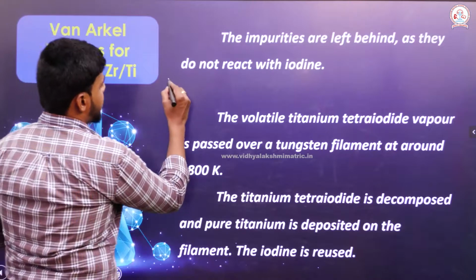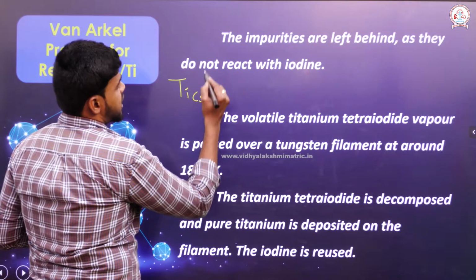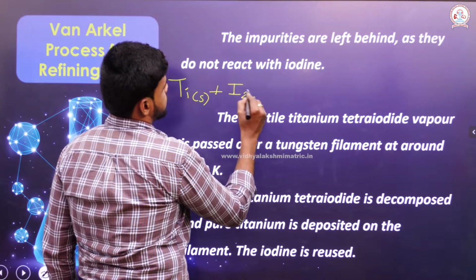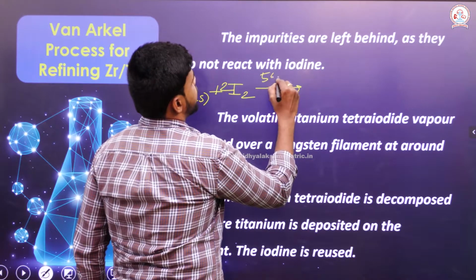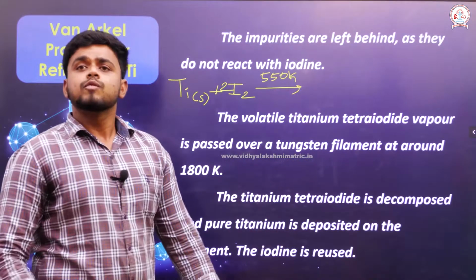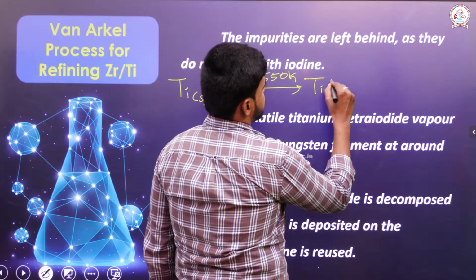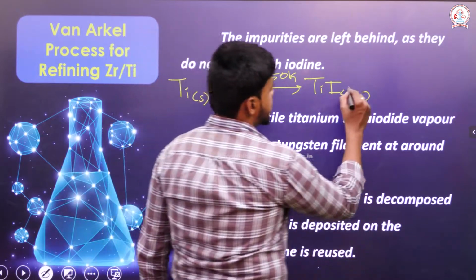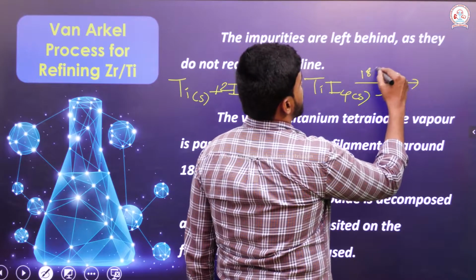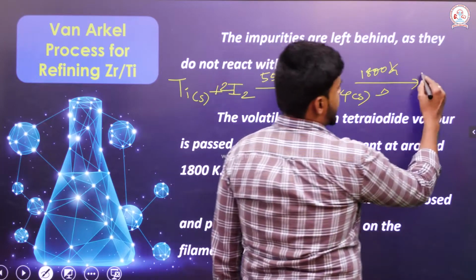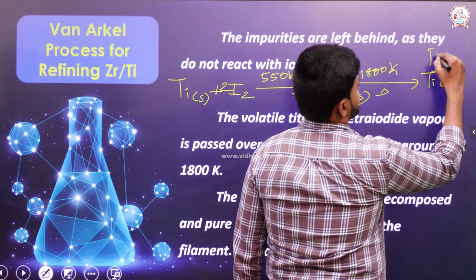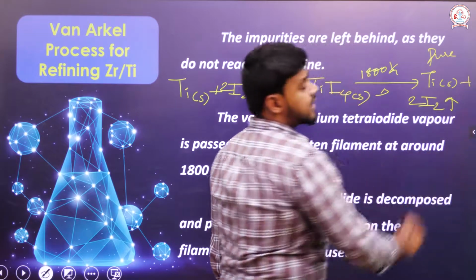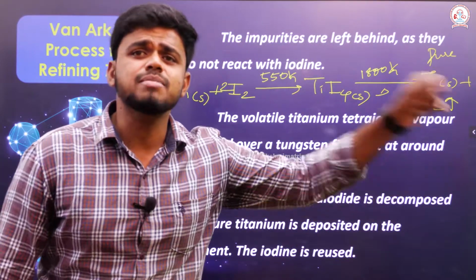The titanium in impure form is treated with iodine and heated at 550 Kelvin. We get titanium tetraiodide as an intermediate, and this titanium tetraiodide is heated above 1800 Kelvin. We get the purest form of titanium, and the iodine is recovered as it is, and the iodine we have got here can be reused.